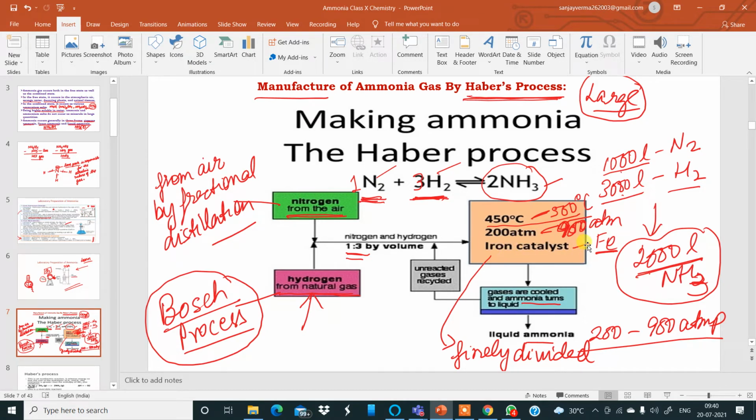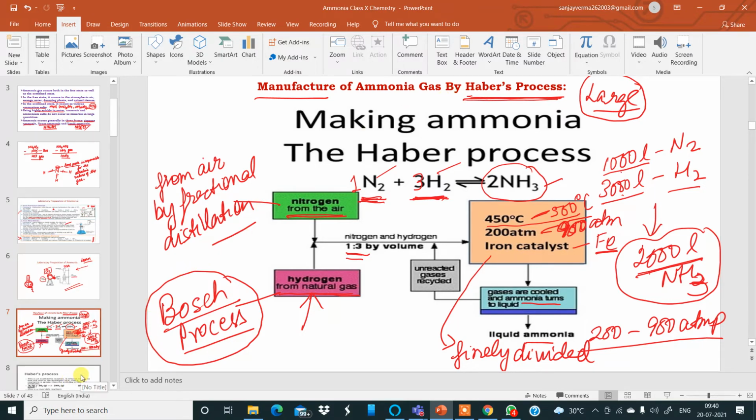They react in a chamber to produce ammonia gas mixed with uncombined nitrogen and hydrogen gases and other gases as well. So to separate the ammonia gas from the other gases, we can liquefy the entire mixture at a particular temperature and pressure where only ammonia gas gets liquefied and it can be separated from the other uncombined or unreacted gases. Okay, so that was the manufacture of ammonia gas by the Haber's process.